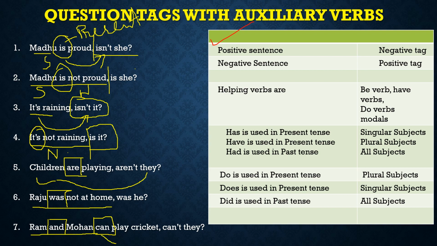So if we have a helping verb, we will use the same helping verb in the question tag. Let us see, Ram and Mohan can play cricket. It is a positive sentence. So we have used can't they. Why they? Because my subject is plural. Why can't? Because can is a helping verb. So we will write can't here also in the question tag. Alright. I hope you have understood this one. These are the examples of question tags with an auxiliary verb. Now what if we don't have any auxiliary verb in the sentence?